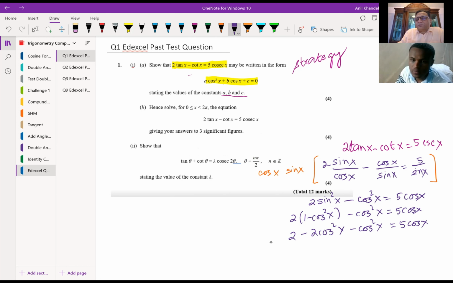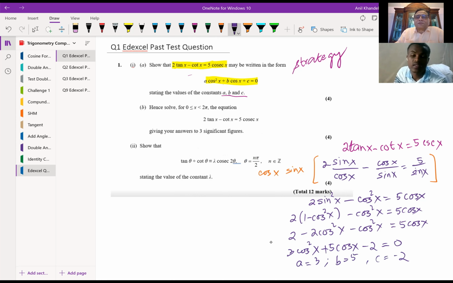So I'll prefer to bring them to the right hand side, making cos square x positive. So it is 3 cos square x plus 5 cos x minus 2 equals 0. Is that clear to you? So that is what we get. And clearly from here, if we compare a, b, and c, then a equals 3, b equals 5, and c equals minus 2, correct? So that is how we are going to solve that particular question. Is that clear to you? Yes. So that is one part done.